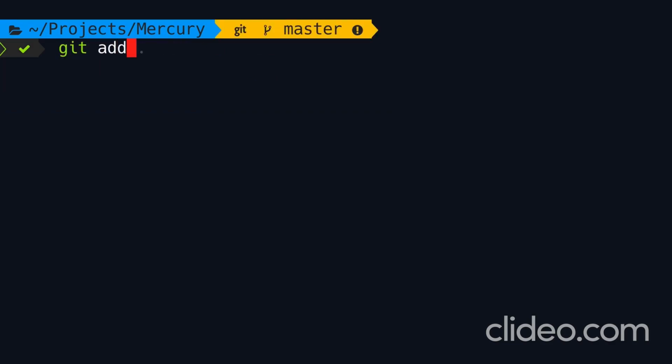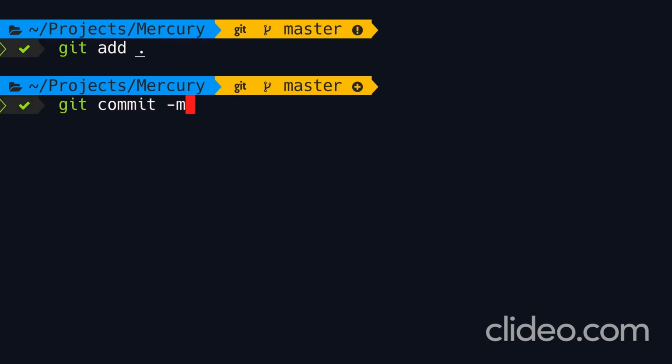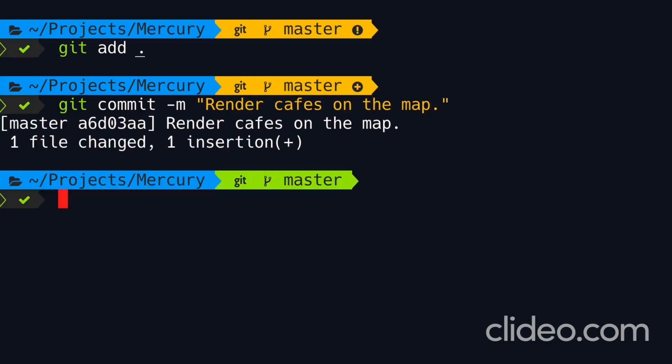So let's stage the changes and then make a commit. Now here, I'm not going to use the amend option because we've removed the last commit by resetting the head pointer. So here we should create a new commit and say "render cafes on the map". So this is how we can amend the last commit. But how can we amend an earlier commit? We'll talk about that next.